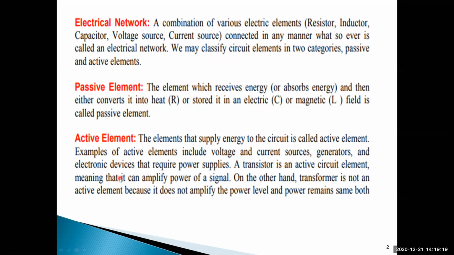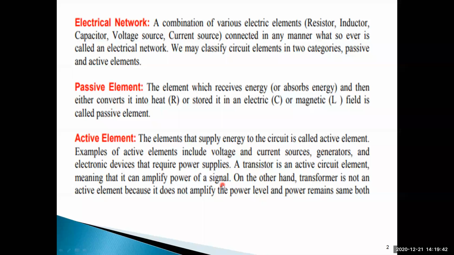Some electronic devices generate electric power, which is also called an active element. A transistor is an active circuit element. You already studied transistors in the intermediate level. A transistor is an active circuit element, meaning that it can amplify the power of a signal.